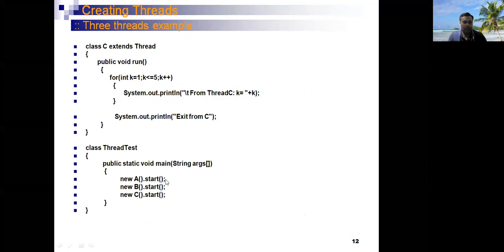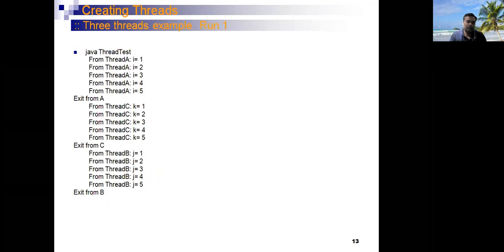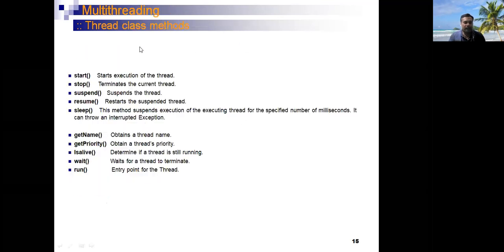And inside the main method class, we write the statement new A(), then start. It will generate a new thread and transfer that thread into the active state. These three statements will generate threads A, B, and C, and transfer each thread into the active state, and the execution of the threads will get started.